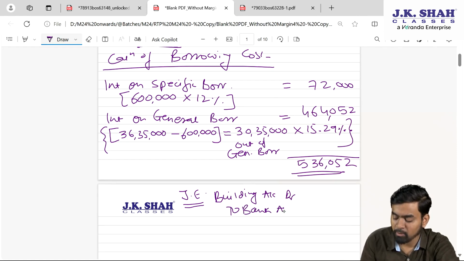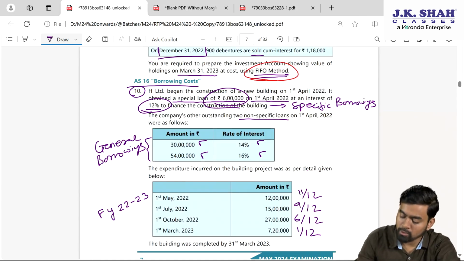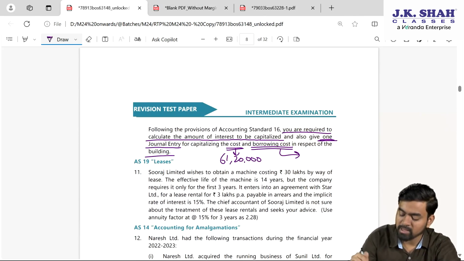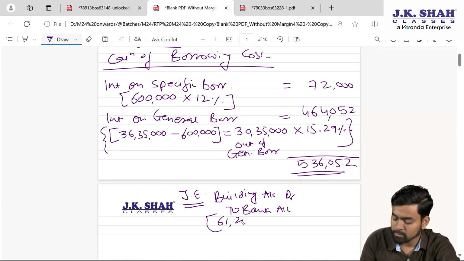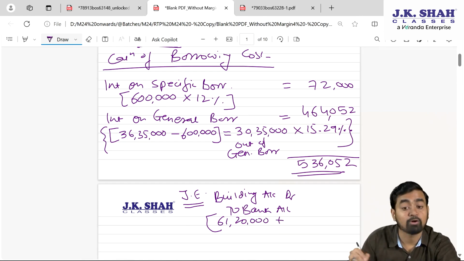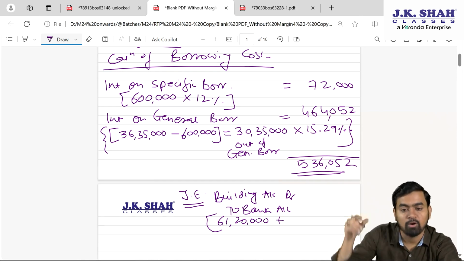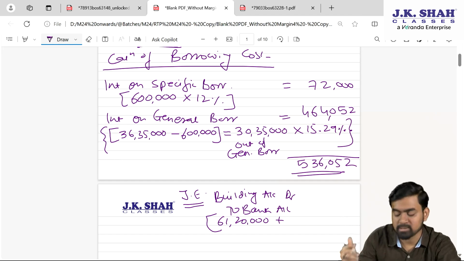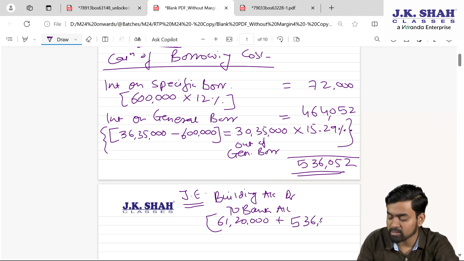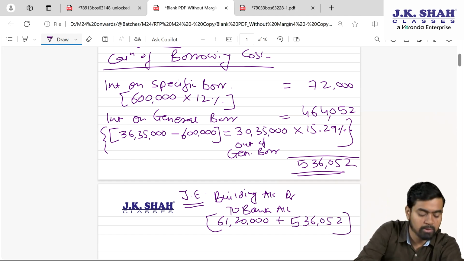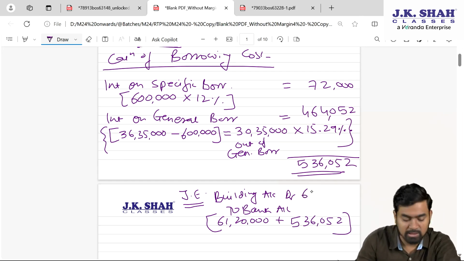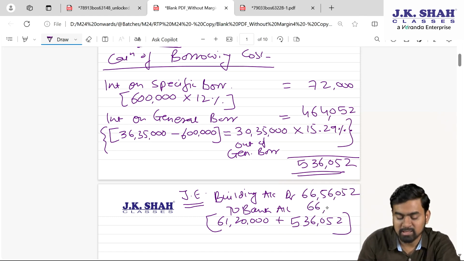So when you will spend amount for the building, my dear students, the total cost for the building is the cost of construction, 61 lakh 20,000, plus the borrowing cost, which is how much? 5 lakh 36,052. The summation 61 lakh 20,000 plus 5 lakh 36,052 is 66 lakh 56,052.